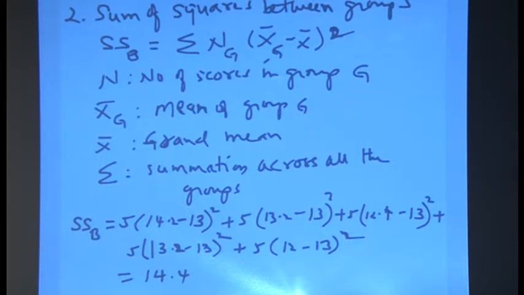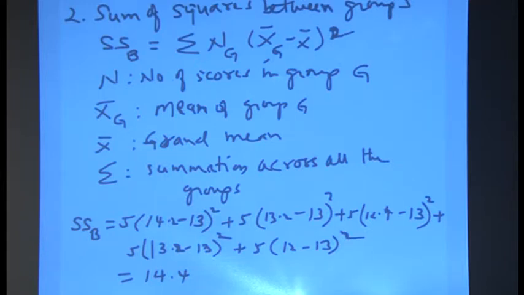If you look at each group, there are 5 in each group, and then x bar G is the mean of group G, that particular group's mean. So each group has a different mean, and that mean we take into consideration. Then x bar, the grand mean, and then the summation across all the groups. So we take the total summation.